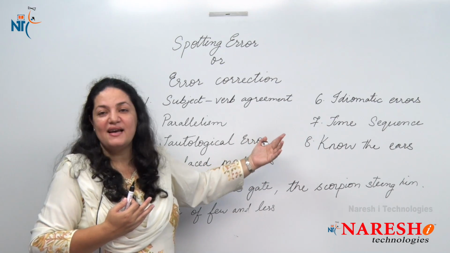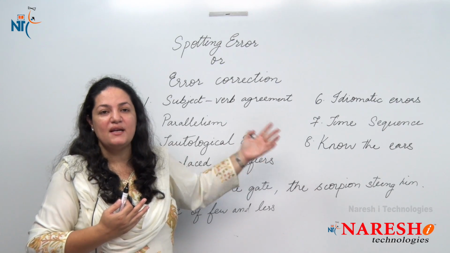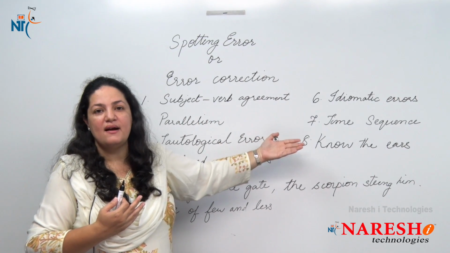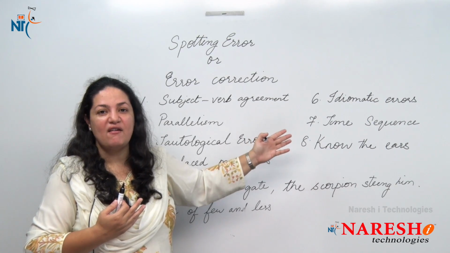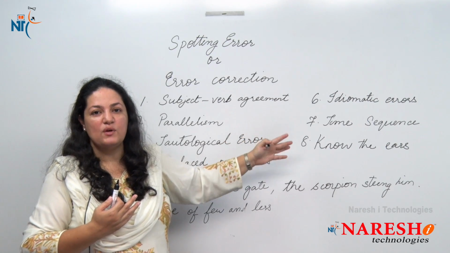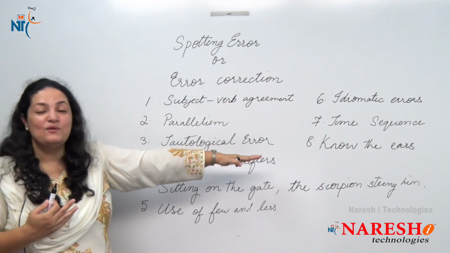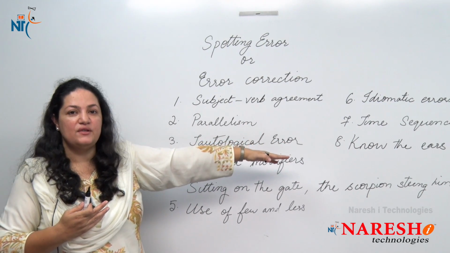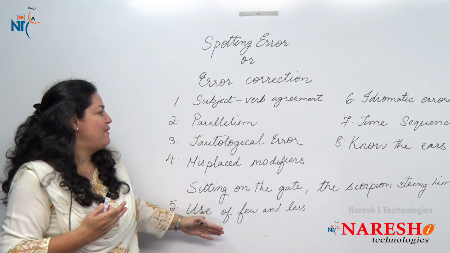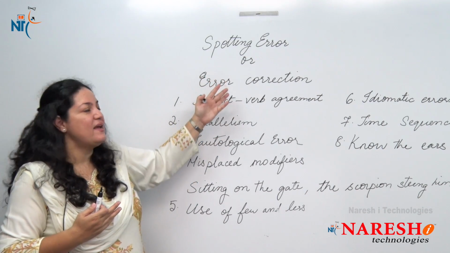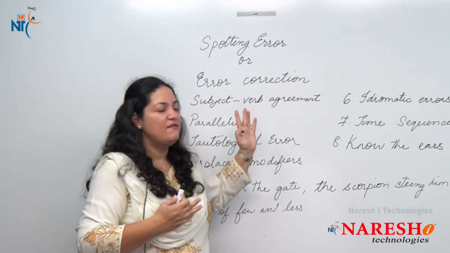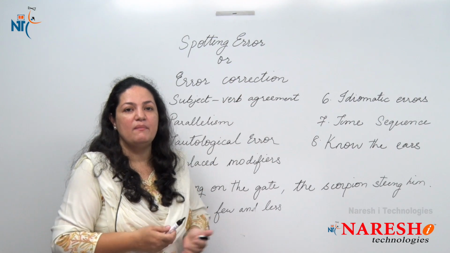But I would again suggest, if still you're not able to, then go by your instinct, which you think is right, and you will definitely, and I wouldn't say 100%, but most of the time you would be right. But that doesn't mean you have to look at that option all the time. That's the last option available to you. So try to apply these rules for spotting errors, and believe me, practice will make you perfect and you'll definitely score a better score in your verbal ability section.